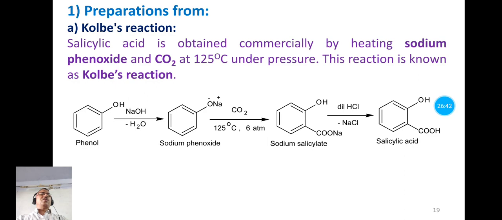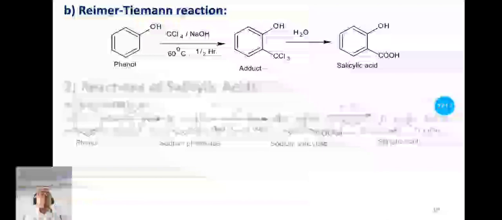So in this reaction, the sodium from this sodium salicylate and chlorine from this HCl are given out as NaCl molecule, and this hydrogen and this CO group form the carboxyl group. So this ortho-hydroxybenzoic acid is nothing but the salicylic acid. So this is the Kolbe reaction. Thus in the Kolbe reaction, sodium phenoxide on heating with carbon dioxide under pressure forms the salicylic acid, and this reaction is nothing but the Kolbe reaction.